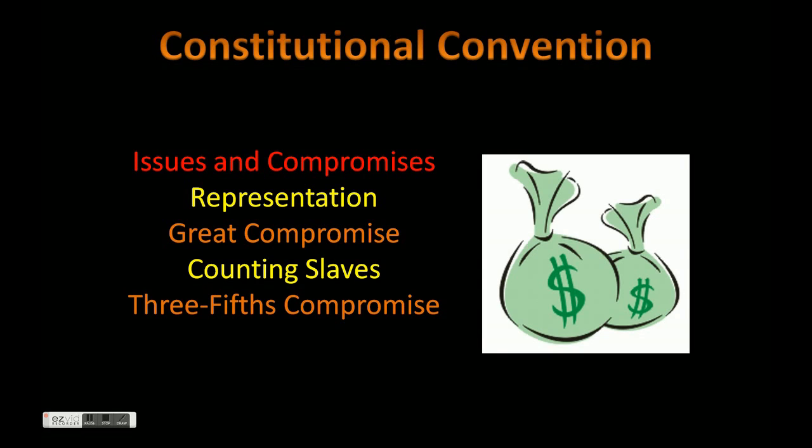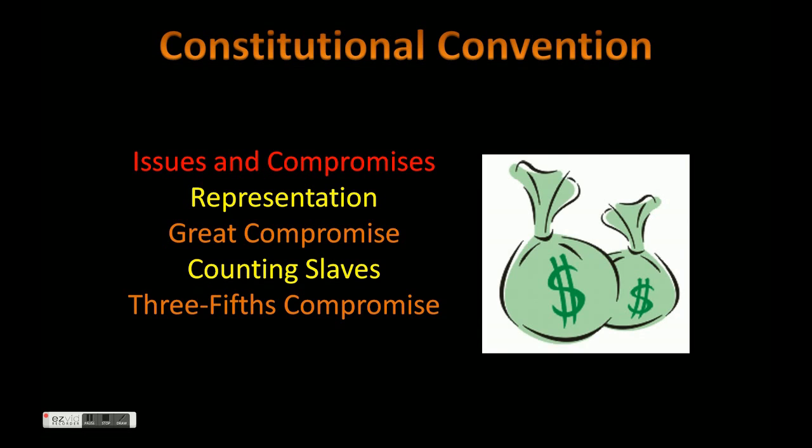Now, within this, there were a couple of issues that really took place, and it led to a couple of major compromises. Within this class, we really only focused on two of those issues, one of which was representation. Let's start with the large states. The large states supported the Virginia Plan, and the biggest part of the Virginia Plan is they wanted representation in a federal Congress to be based purely on population.